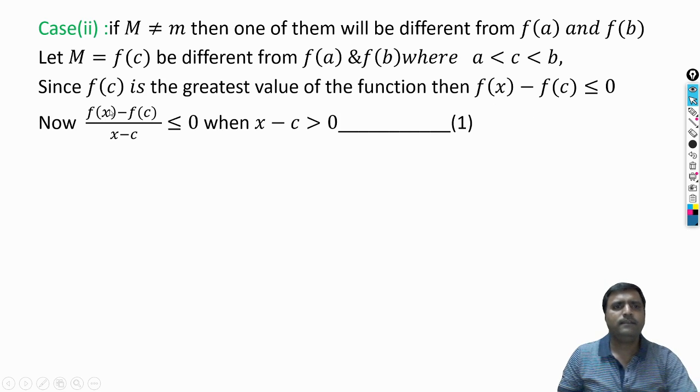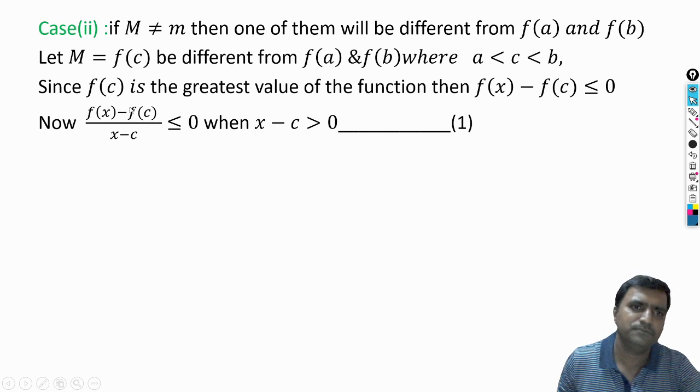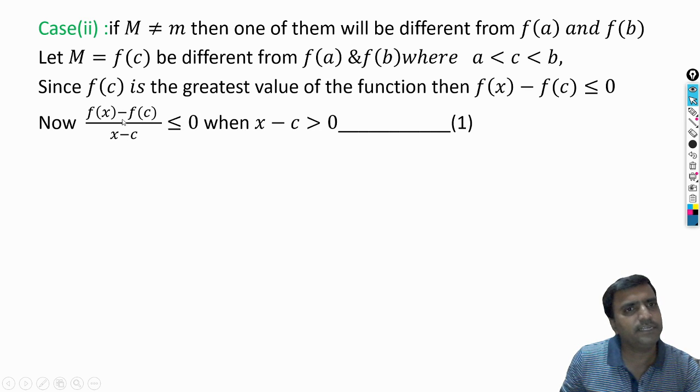So then what about this one, f of x minus f of c by x minus c? Is it negative or positive? This quantity is negative only when the denominator is positive, because the numerator is already negative. For the total to be negative, the denominator must be positive, since the numerator is already negative. So when the denominator is positive, the total quantity becomes negative. So for that reason, this is negative when the denominator x minus c is positive. Take this as equation 1.